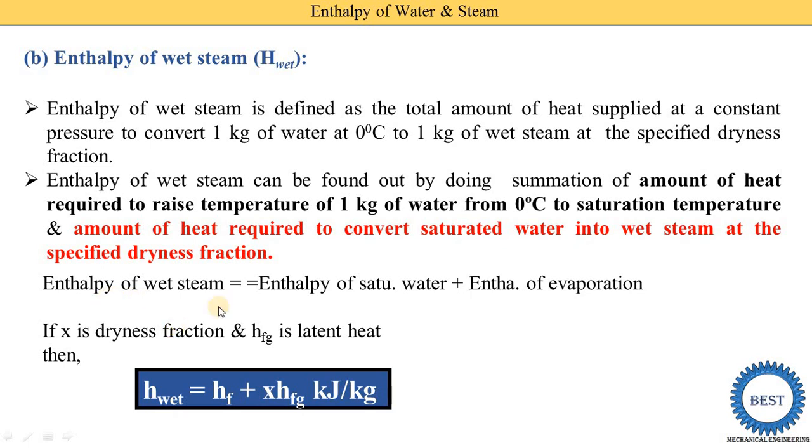Then the equation of the enthalpy of wet steam is h wet equal to hf plus x times hfg. Here hf is the enthalpy of saturated water, the equation we found earlier. After this, the saturated water is converted into wet steam, so to the enthalpy of water we need to add this portion, which is x into hfg. What is x? x is the dryness fraction and hfg is the latent heat. hfg is found from the steam tables, and to find hfg we require the temperature or pressure of the steam.